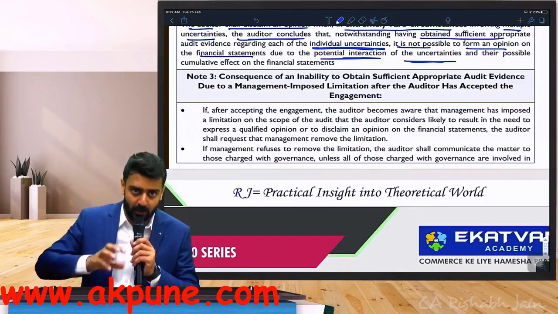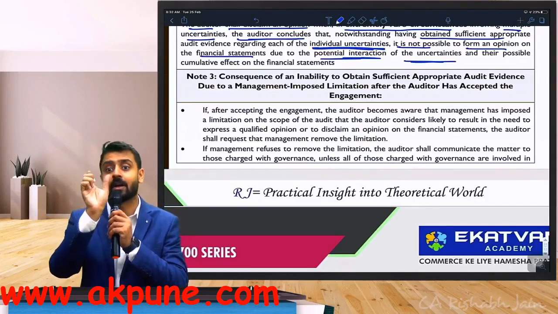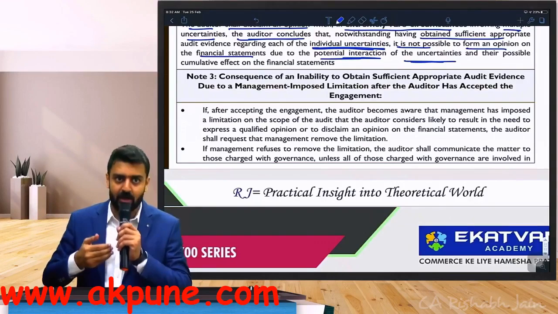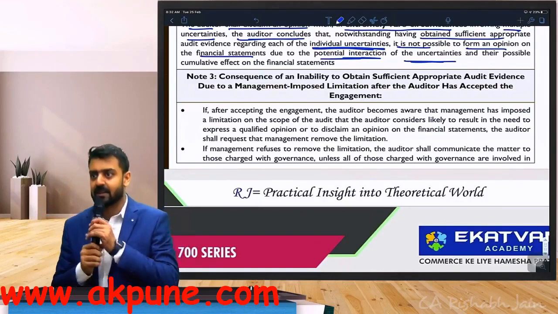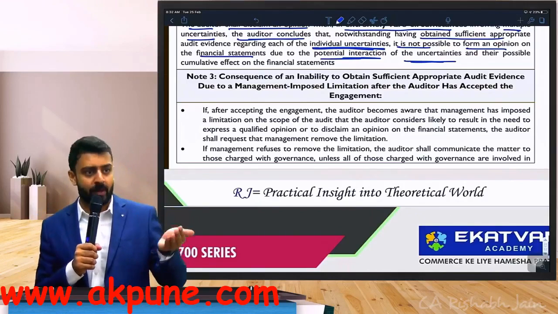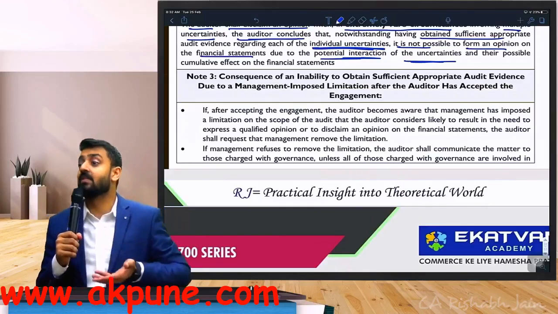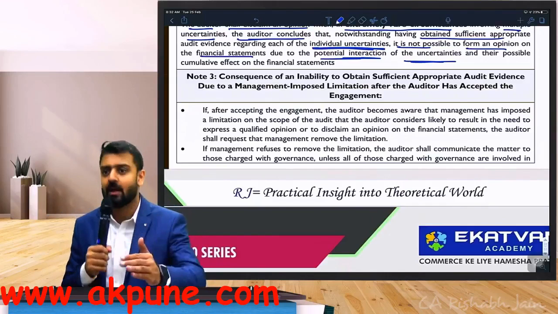Right now, you need to communicate to management and TCWG, and here replace it in your head with the words audit committee. In India, TCWG is the audit committee. So you need to communicate these findings to management and the audit committee. Give them an opportunity: this looks to be a misstatement. For example, I believe you did not make an appropriate provision. Make an appropriate provision. If they make it, I can still give a clean opinion. If they do not agree with me, then I have to go towards the modified opinion.